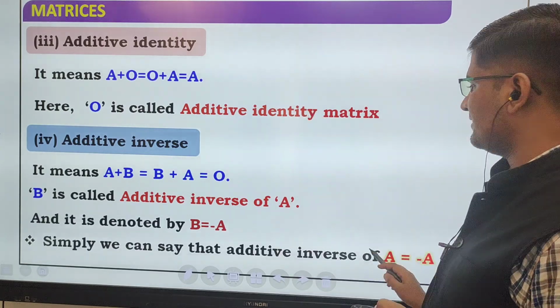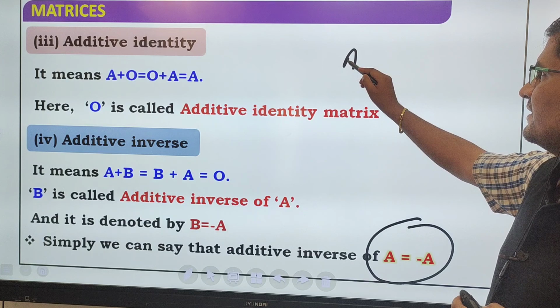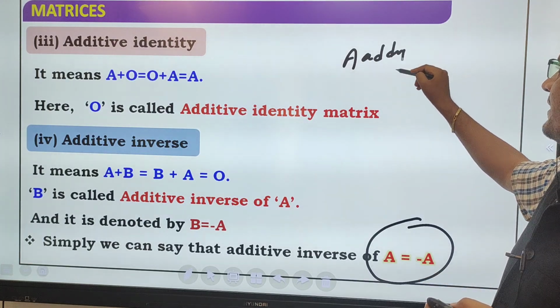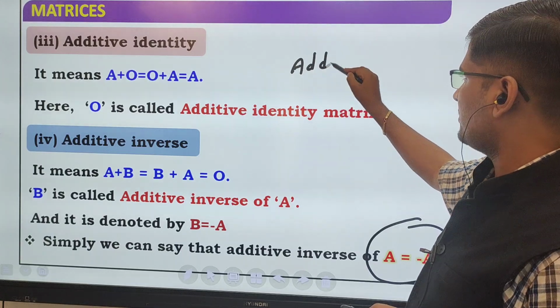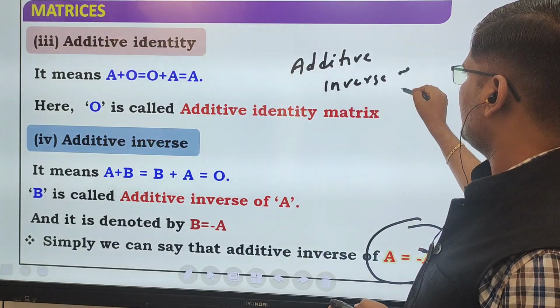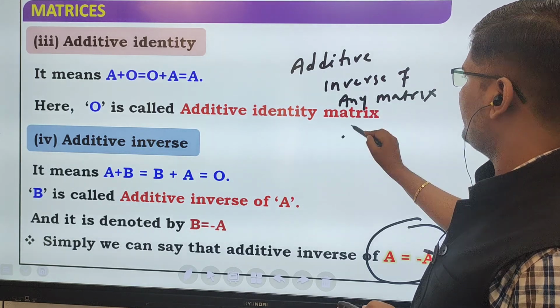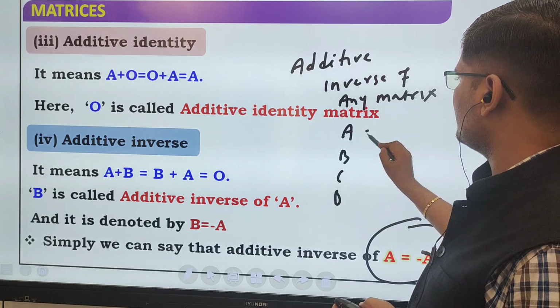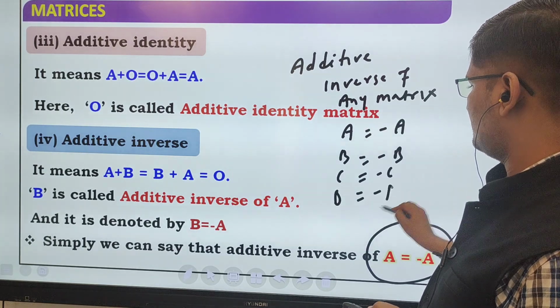Simply we can say that the additive inverse of A is minus A. Additive inverse of any matrix A, B, C, D, whatever is written, just put a minus in front. So this is the answer.